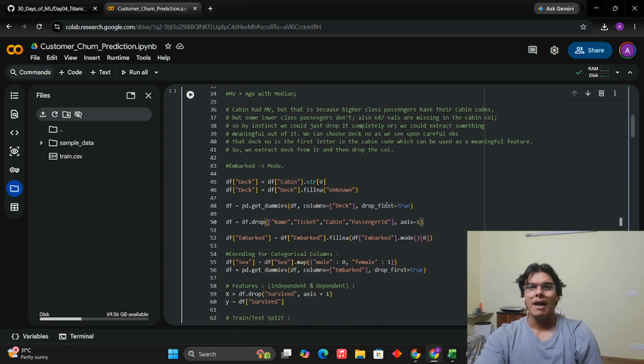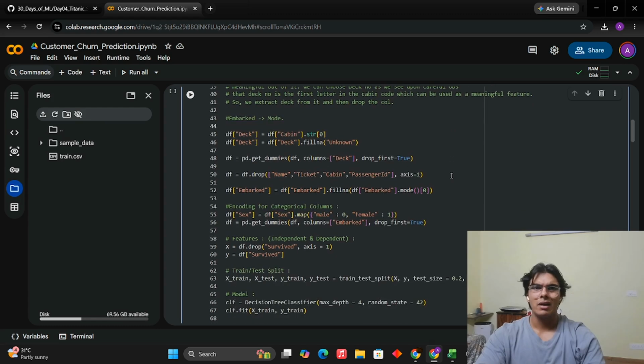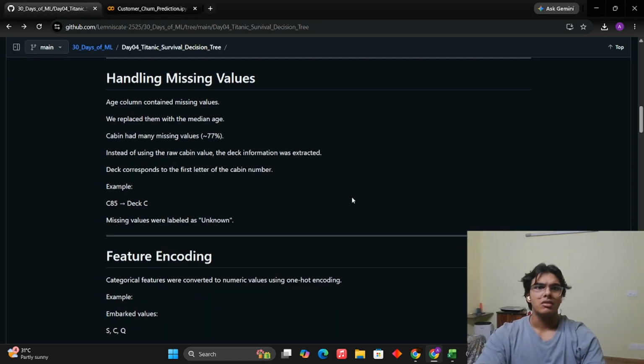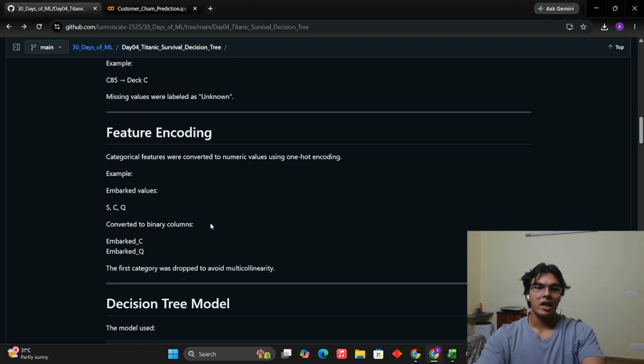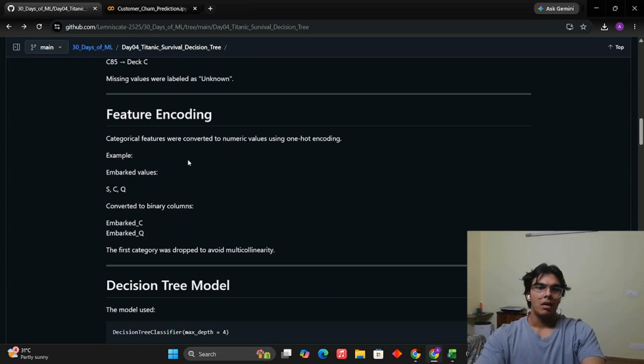This is very typical. I've written this here when I was building the model a few days back. You can read it. It's the same thing that we just talked about. Let me go back to the repo. See, this is it. You can read all of this. This is all that we have discussed right now. This is a bit different, explained well, because I don't explain what I have already written. So you can read it up. Feature encoding, this is similar to how it is done. Missing values. Feature encoding, again the same thing, the embarked column that we handled.